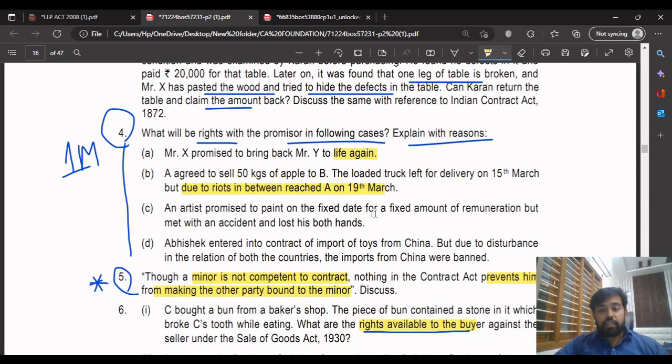Artist promised to paint. This is an artist. In this case, the artist promised to paint something for a fixed amount of remuneration, but he was met with an accident and lost both his limbs, both hands. For an artist, his hands are very important, as you know, to draw anything. So this is of a personal nature and it is impossible to perform now because he doesn't have hands. So this is a void contract.